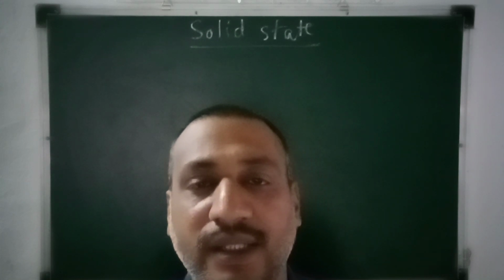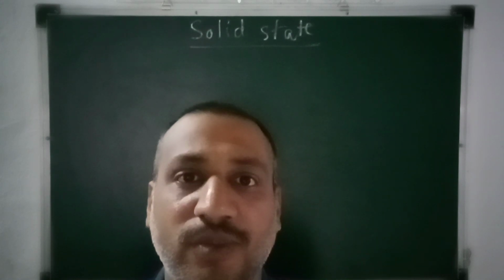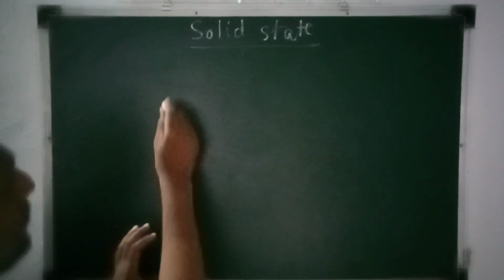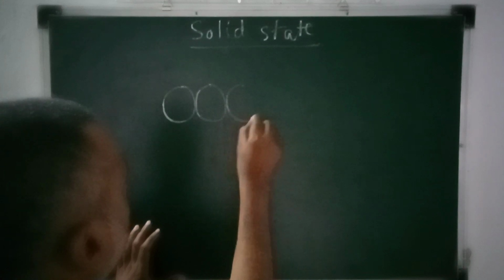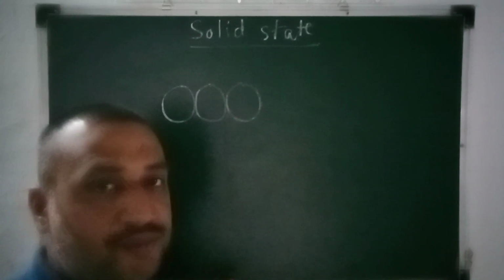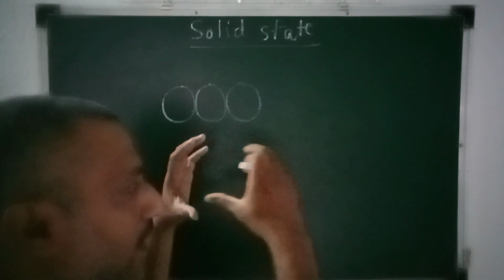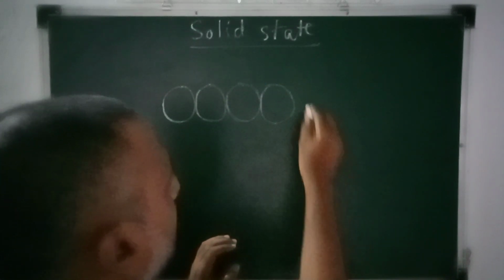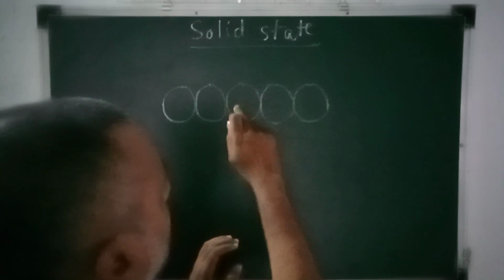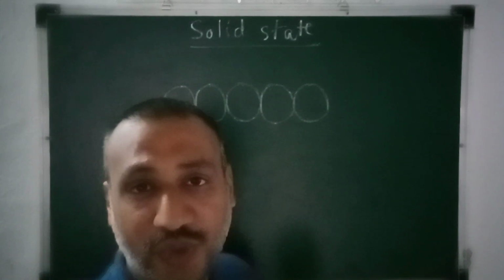It is given that one-dimensional structures of the solids are formed by the constituents, spheres, particles, it may be atoms, molecules or ions, linearly attached with each other. Like the diagram here, one constituent is connected to two more constituents.